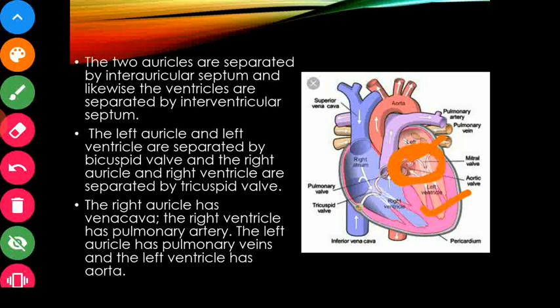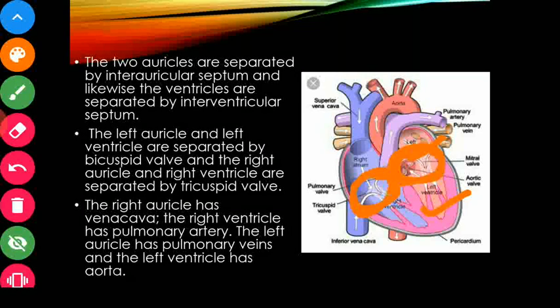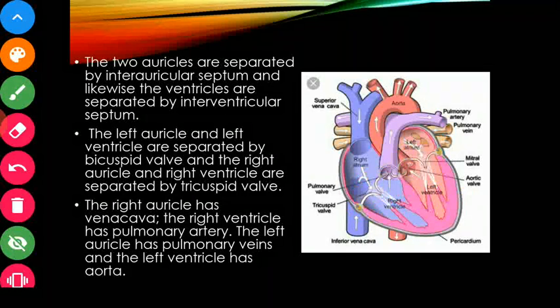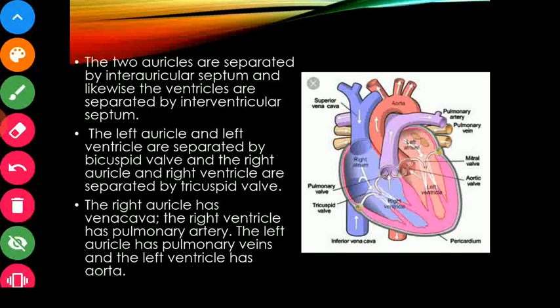And similarly the right auricle and the right ventricle, they also remain separated but with the help of a tricuspid valve. So this is our tricuspid valve. Now, the right auricle has vena cava. Vena cava is nothing but these are the veins. We know we are having three types of blood vessels: veins, arteries, and capillaries.